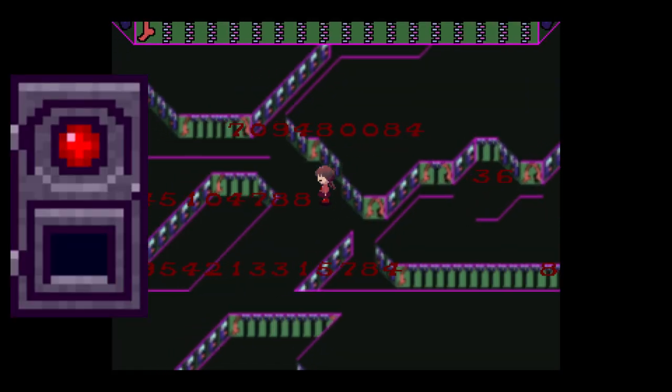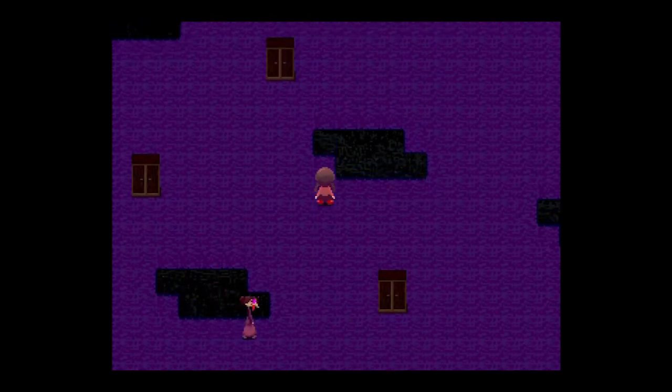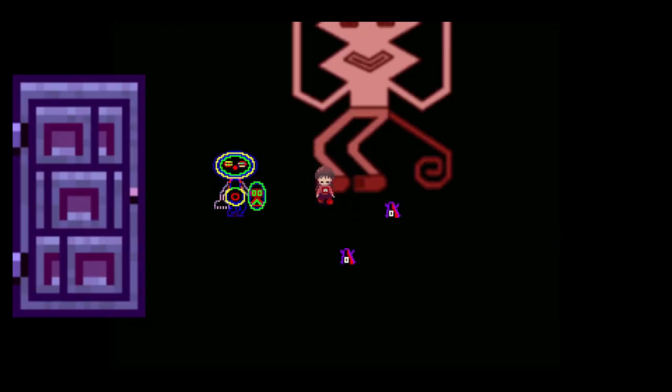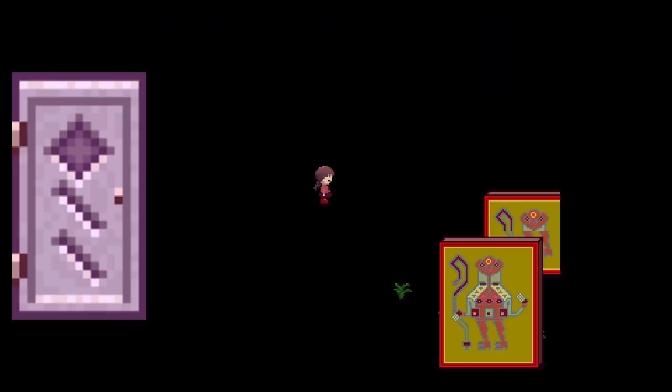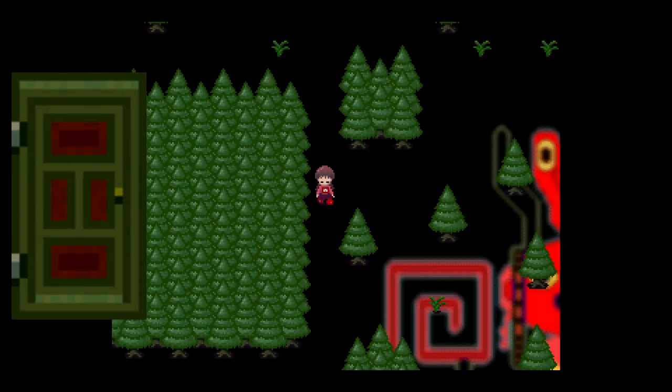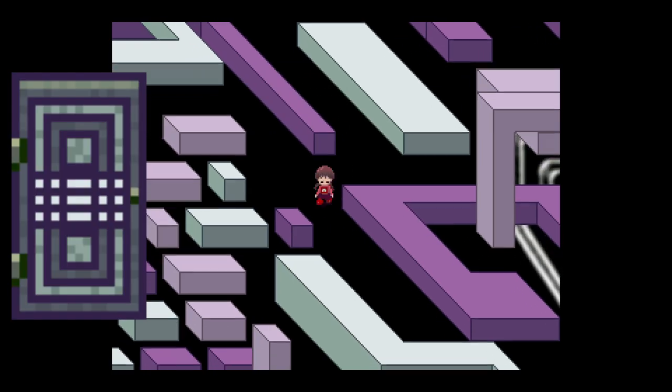Let's sum up the main worlds. There is the number world, that links to the guillotine world, the neon world, the shield folk world, the candle world, the eyeball world, the graffiti world, the snow world, the mural world, the dark world, the puddle world, the forest world, and the block world.